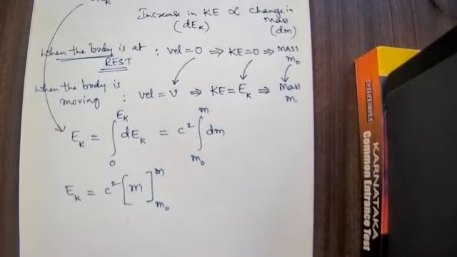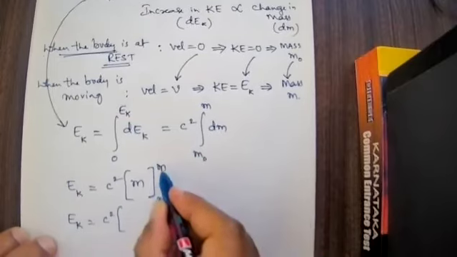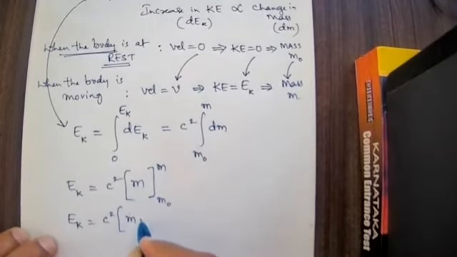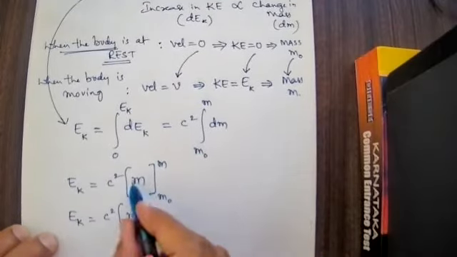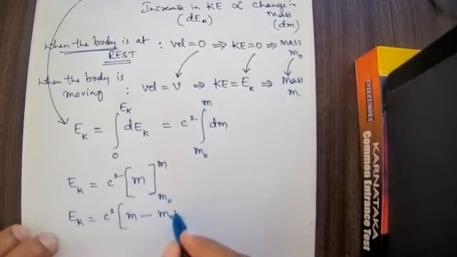Let us do the substitution. Ek is equal to c square; first I make the upper limit substitution, then put a negative sign and do the lower limit substitution, m0.